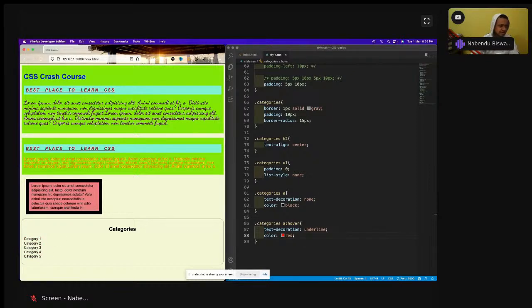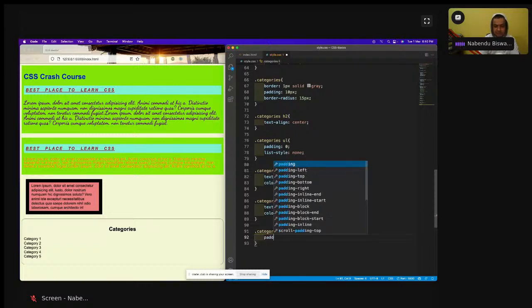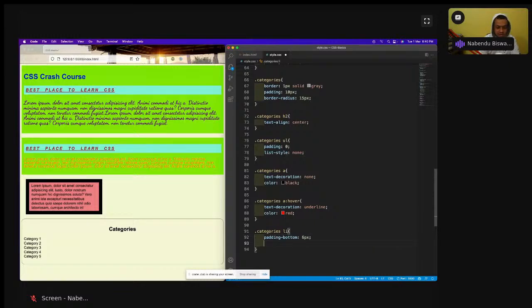Now the last thing which I need to do is the li. So I will target this li and have some padding bottom, because these are very close, and I will have some border bottom also. So I'll write dot categories li and padding bottom is 6px and border bottom is 1px dotted and hash 333. So I'm using the shortcut hexadecimal notation: 3 written 3 times means it is 6 times. Okay, I'll save it.